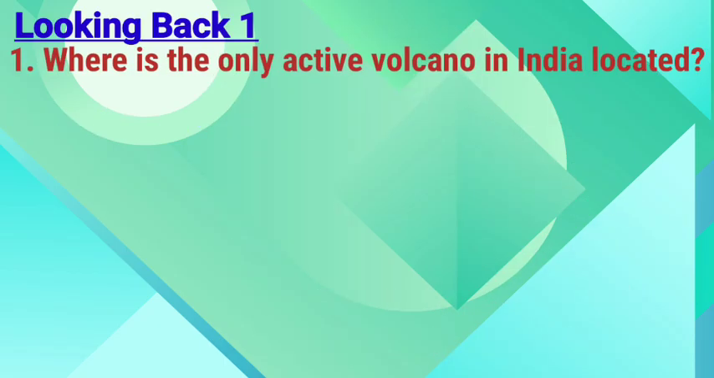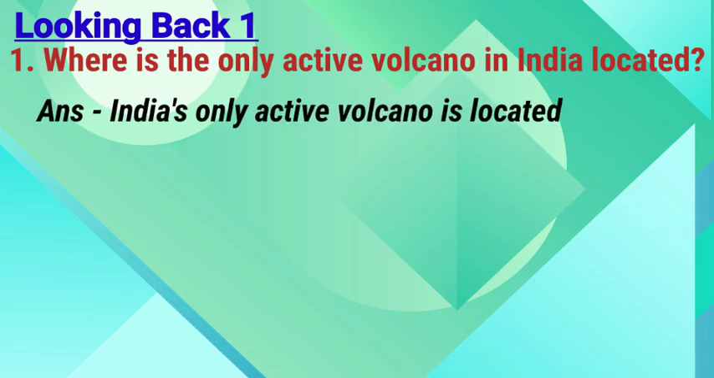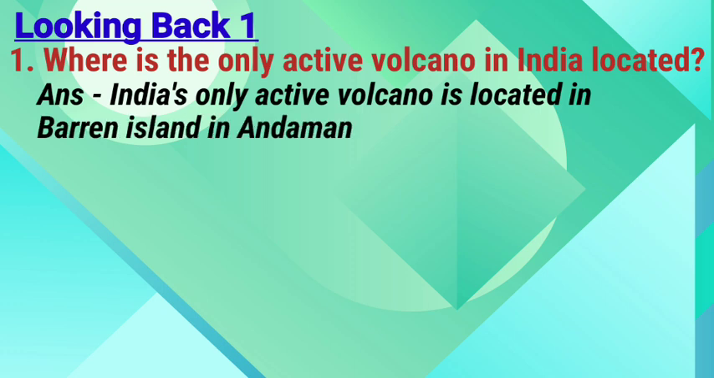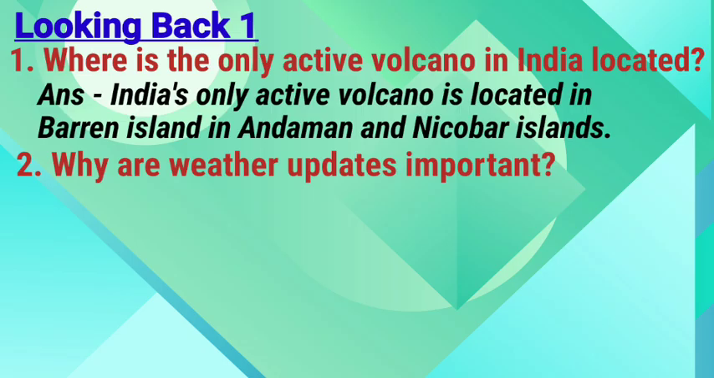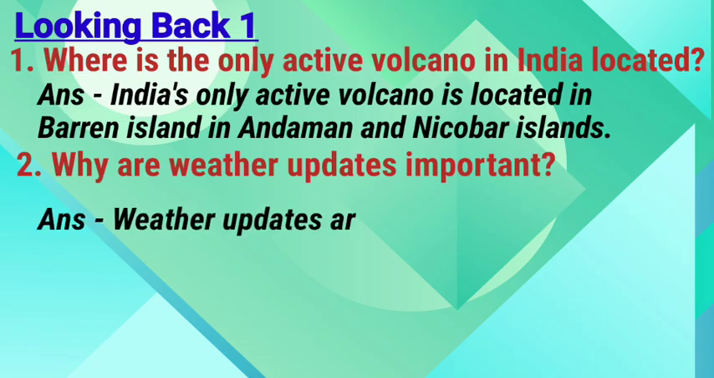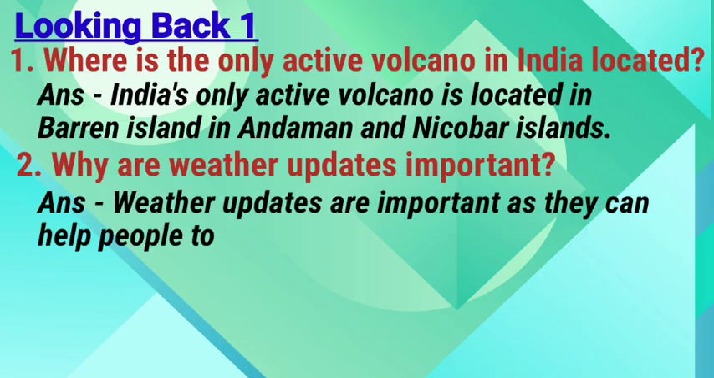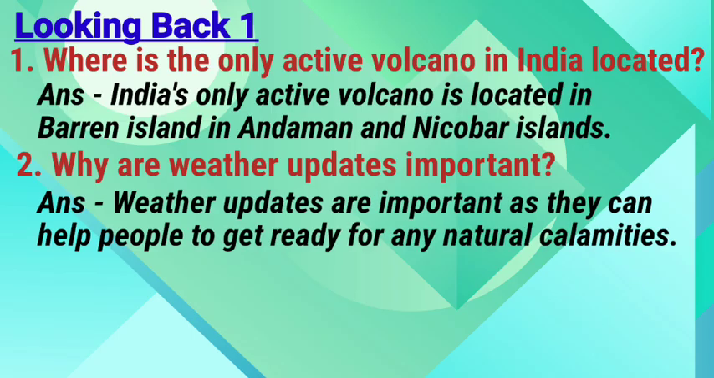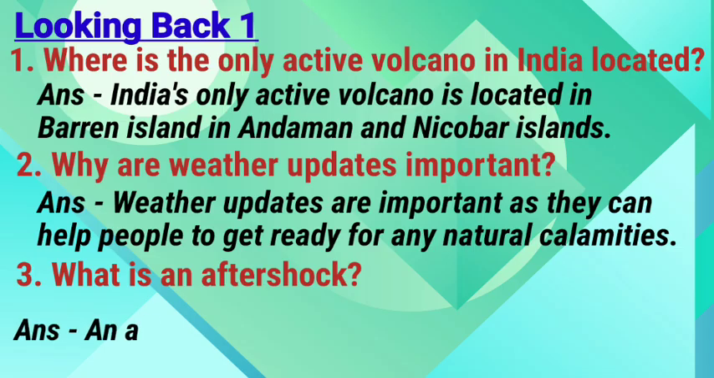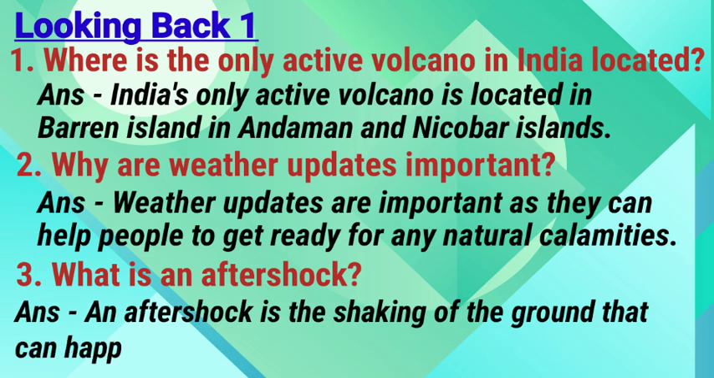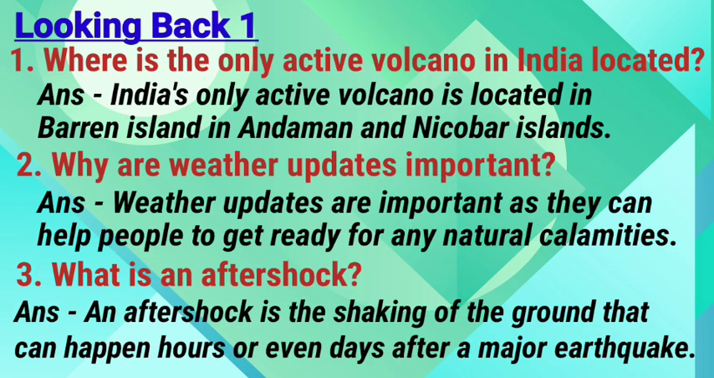Looking back. 1. Where is the only active volcano in India located? Answer. India's only active volcano is located in Barren Island in Andaman and Nicobar Islands. 2. Why are weather updates important? Answer. Weather updates are important as they can help people to get ready for any natural calamities. 3. What is an aftershock? Answer. An aftershock is the shaking of the ground that can happen hours or even days after a major earthquake.